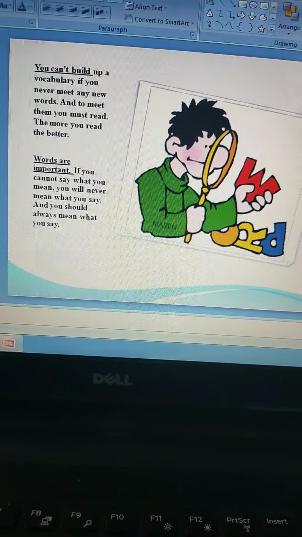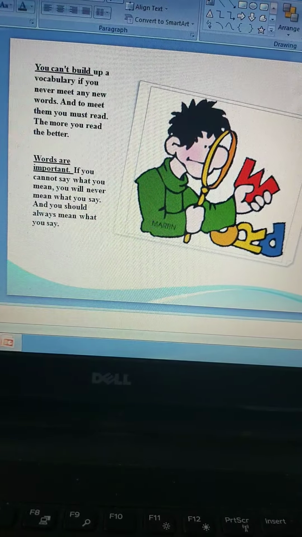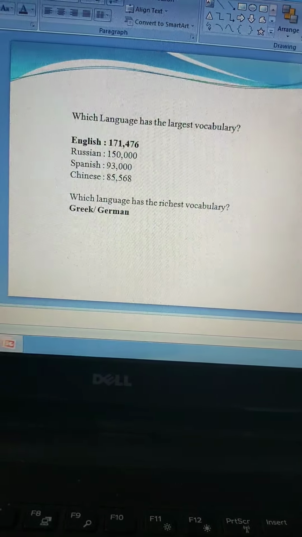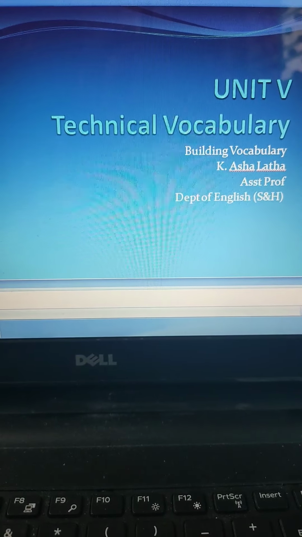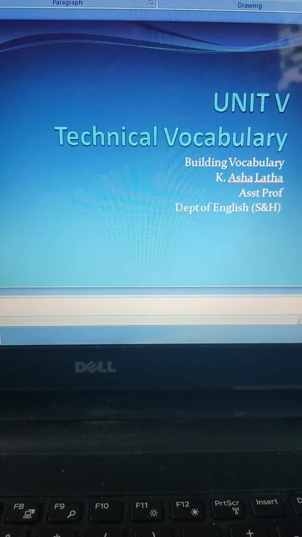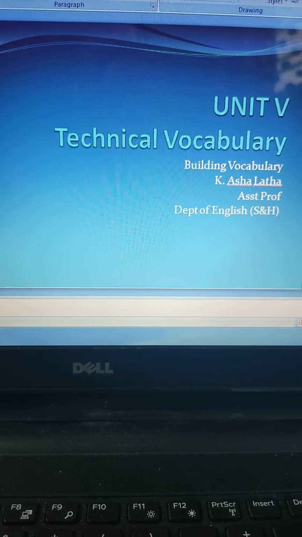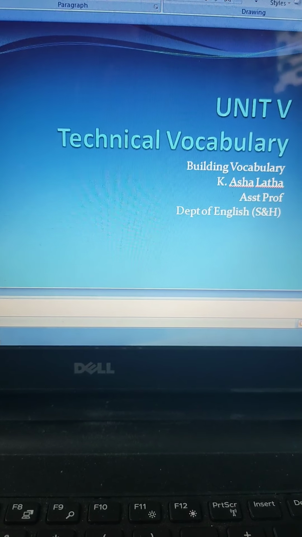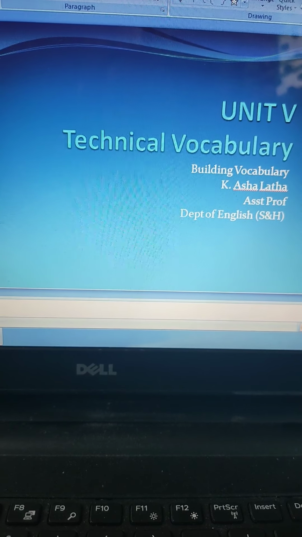Let's review what I just spoke to you about so far, and then we'll just revise it once. As I said, this was an introduction to Unit 5, and one of the topics in Unit 5 is technical vocabulary. Before actually discussing technical vocabulary, I thought I'll give you the basics of how to build your vocabulary, and then we'll go to technical vocabulary in my next video.